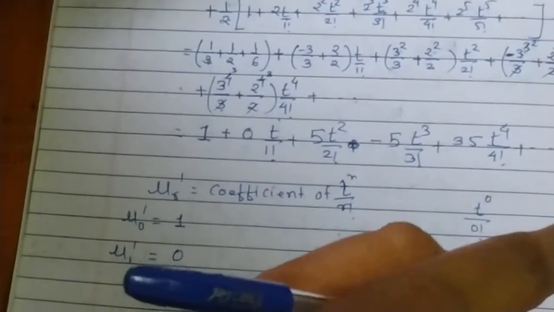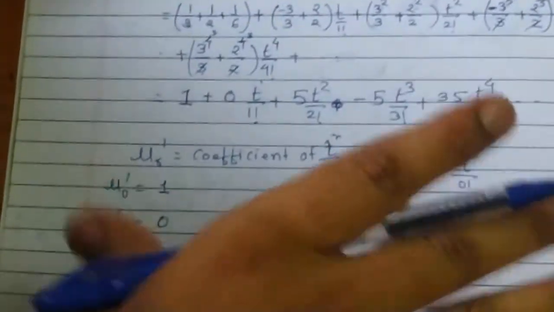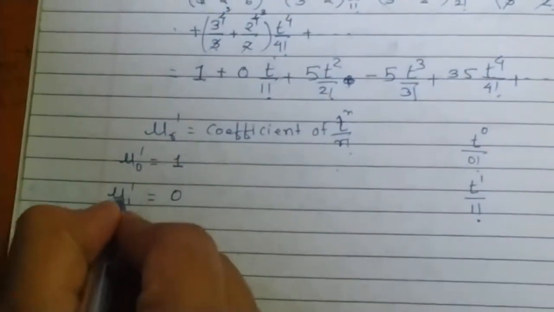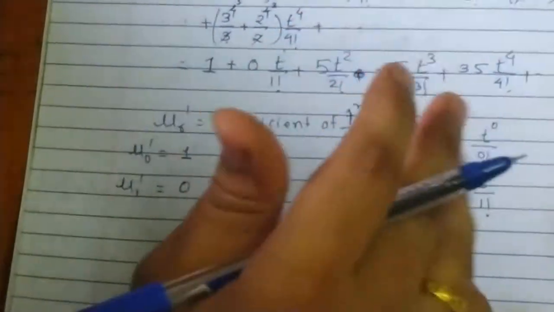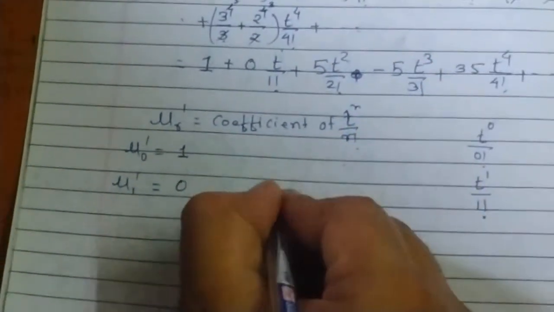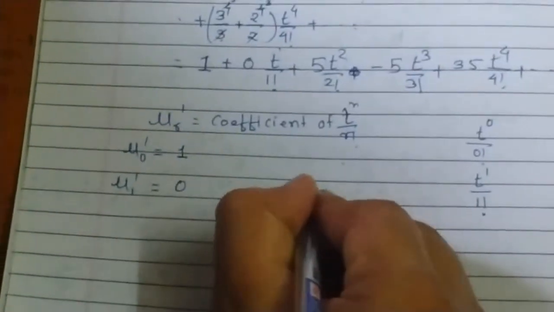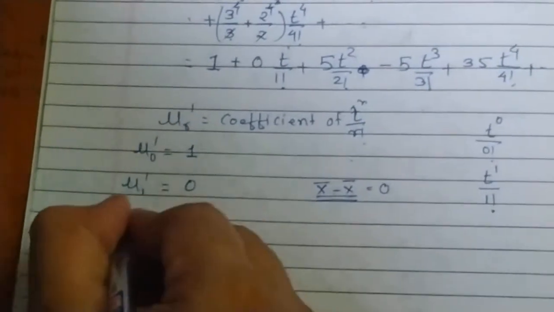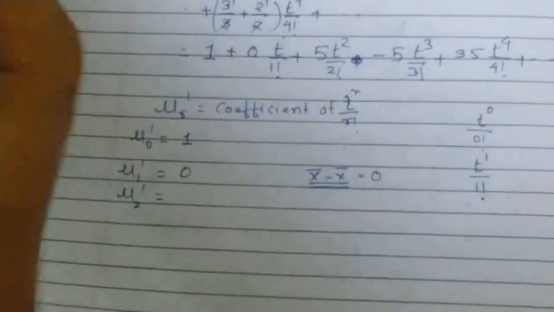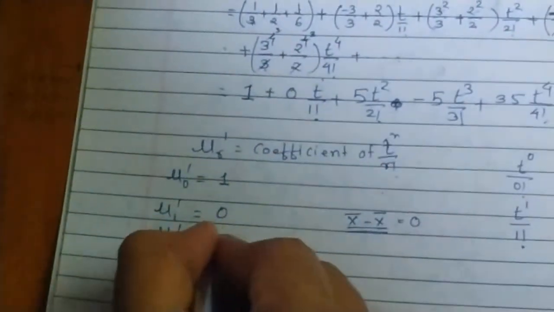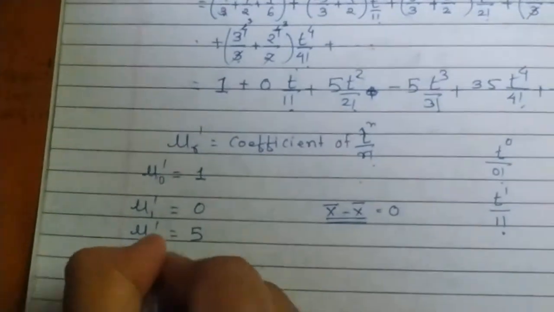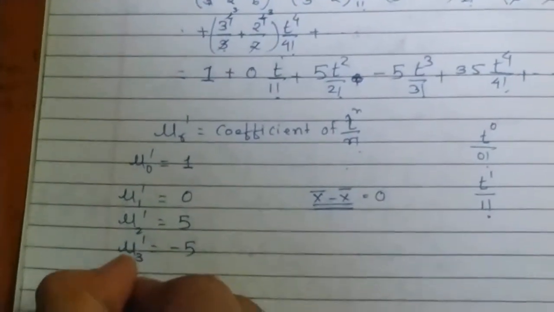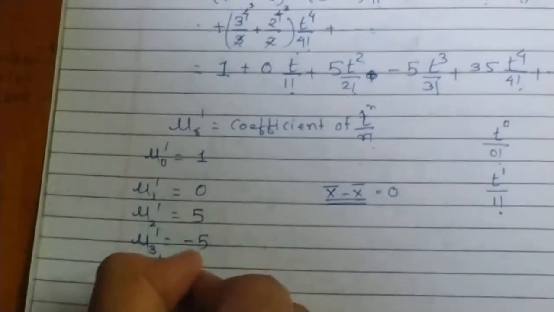As it is a central moment, that is moment about mean, hence your mu1 dash has to be 0 because mu1 dash is nothing but the mean of the probability distribution. So this is somewhat like x bar minus x bar, which gives me the 0 value. So mu2 dash is equal to the coefficient of t square upon 2 factorial, that is 5. Mu3 dash is equal to minus 5 and mu4 dash is equal to 35.